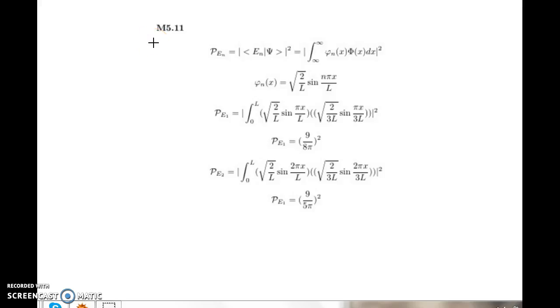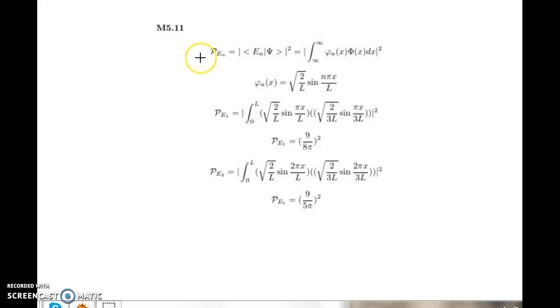So this is problem 511 for standard 5.3. The problem says a particle is in the ground state of an infinite square well. The potential well at x equals L suddenly moves to x equals 3L, so the well is suddenly 3 times its original size. So it wants the probabilities that the particle will be in the ground state or the first excited energy state.